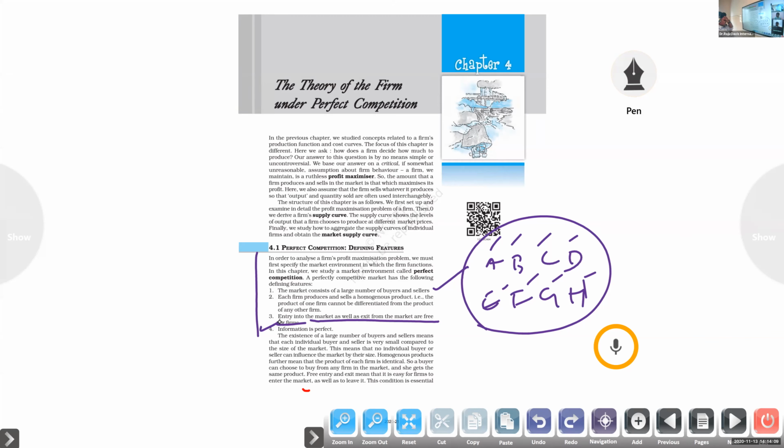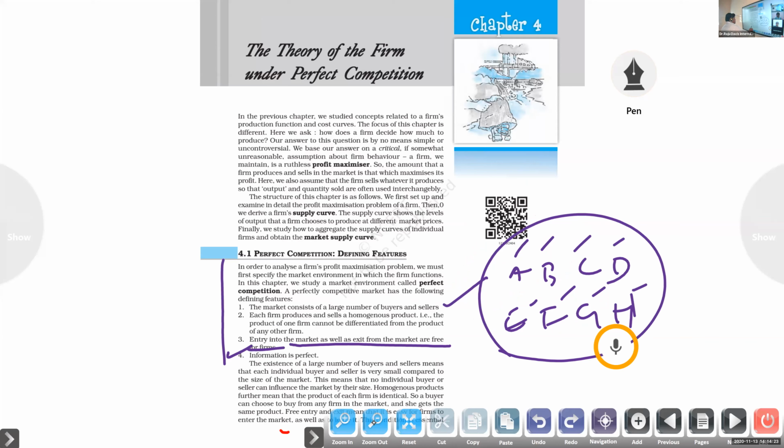Information related with the price of the commodity, quantity of the commodity, quality of the commodity, everything is perfect here. The existence of a large number of buyers and sellers means that each individual buyer and seller is very small compared to the size of the market.